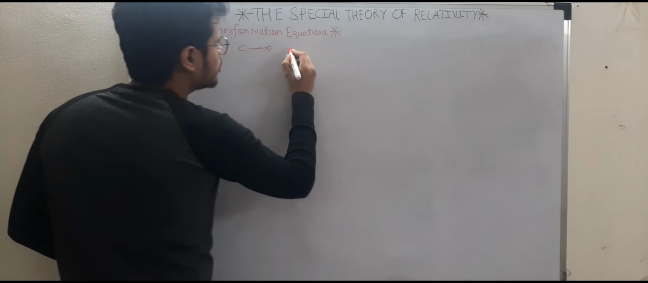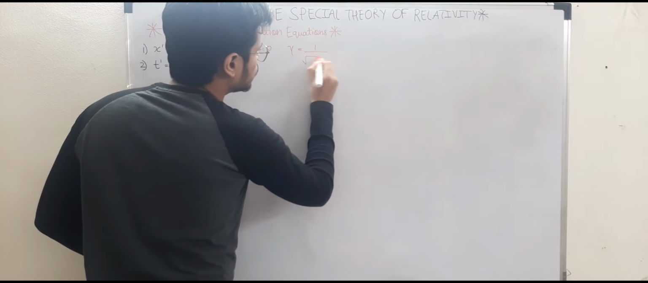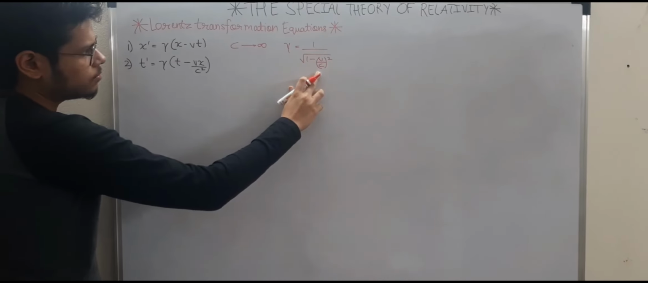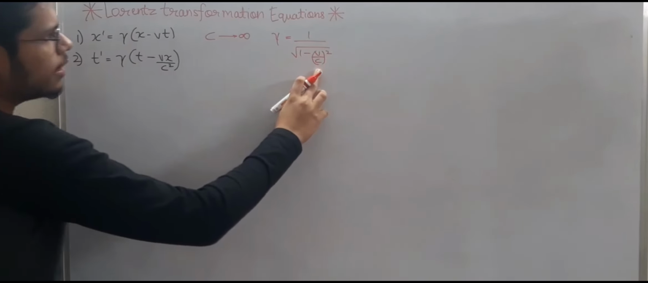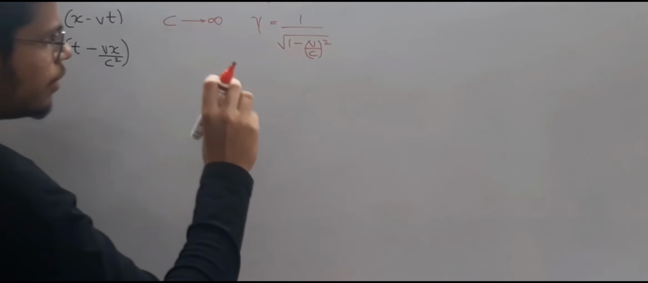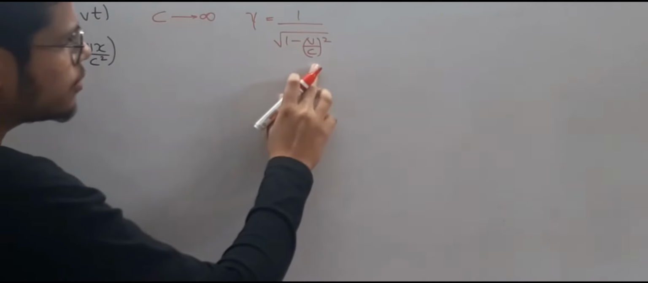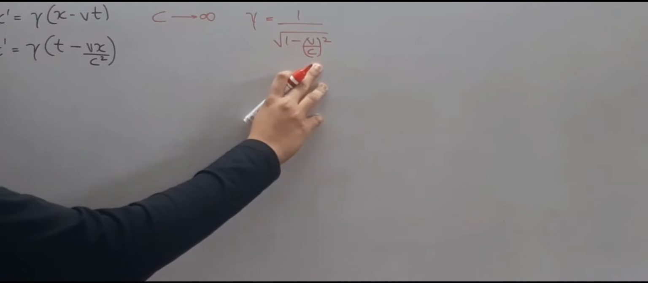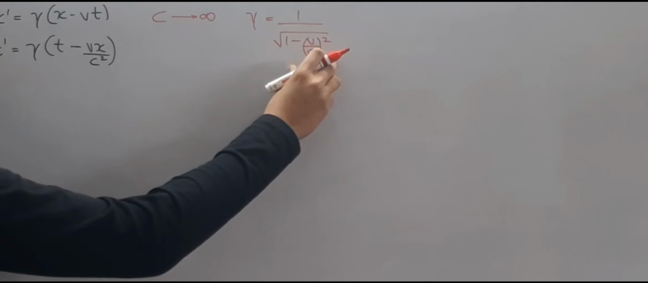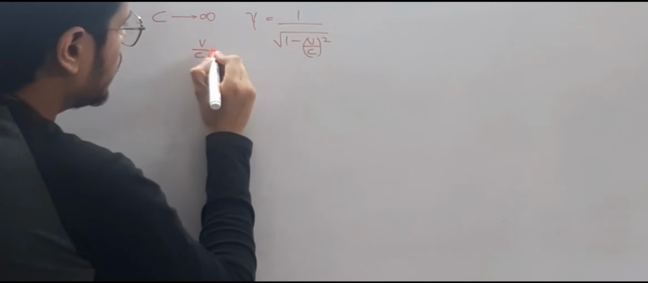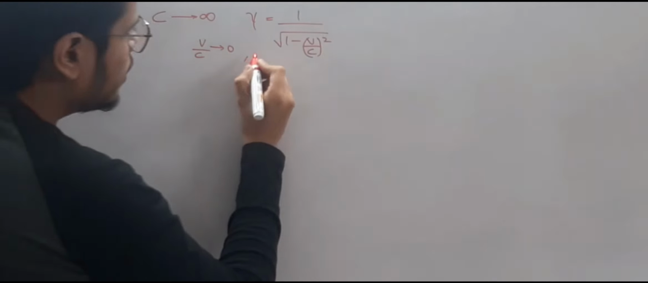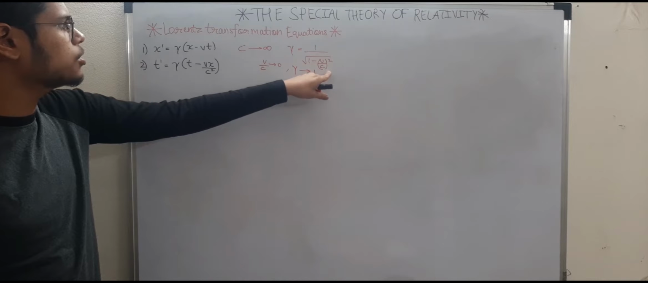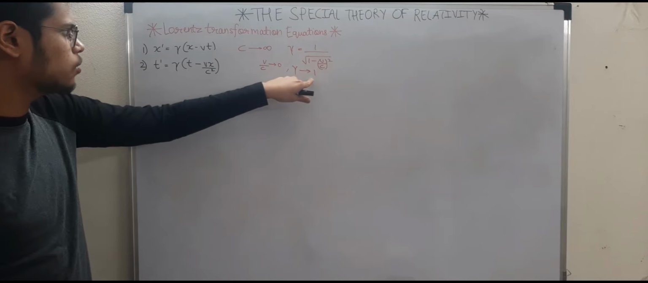As we put c to infinity, you might notice that gamma is 1 upon under root of 1 minus v by c whole square. As you tend the speed of light to infinity, that means the speed of the object is very small as compared to the speed of light. That's why the speed of light is a large quantity. So as you tend c to infinity, this will become 1 by infinity, that is tending to 0. The factor v by c will tend to 0, right? That means gamma will tend to 1. 1 upon under root of 1 minus 0, so 1 upon root 1, that is 1, so that will tend to 1.